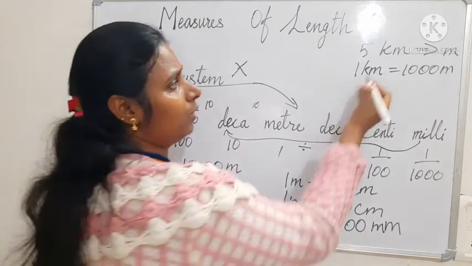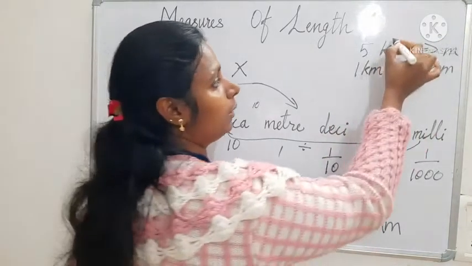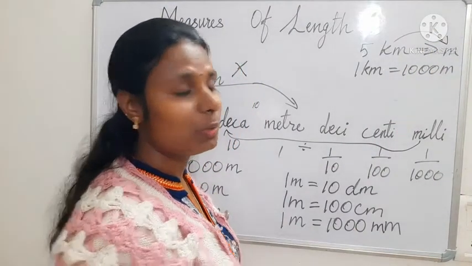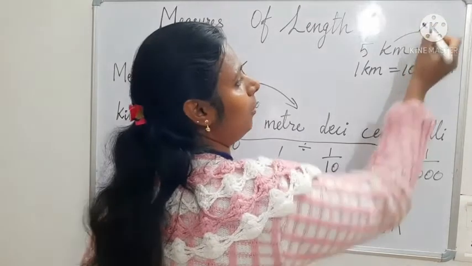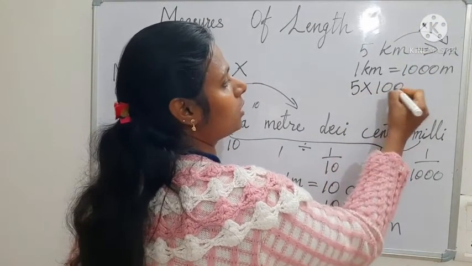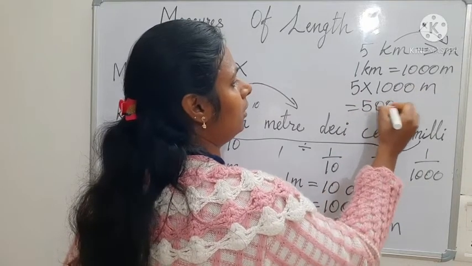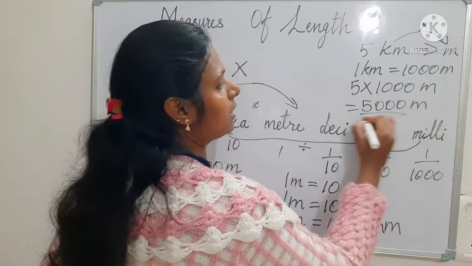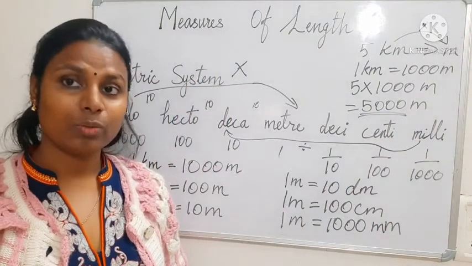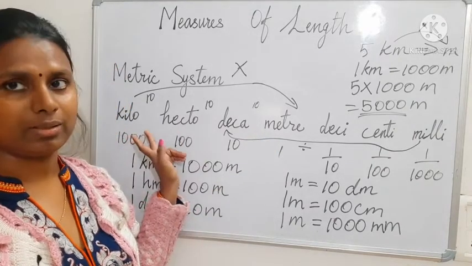Okay. Now, you know that you are changing from bigger unit to smaller unit, so you have to multiply. That means 5 multiplied by 1000 meter, then 5000 meter. This is the answer. Have you got it? Once again I am repeating: you have to remember these orders.